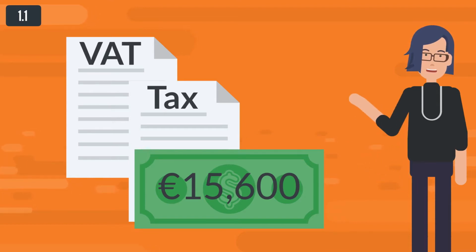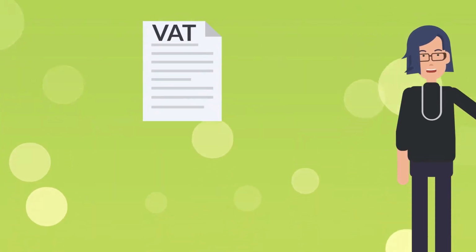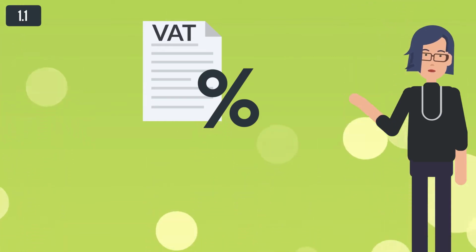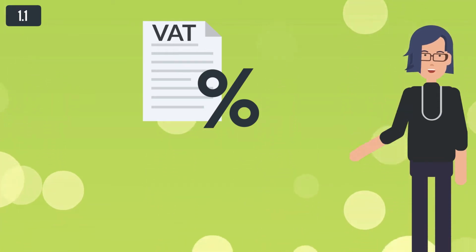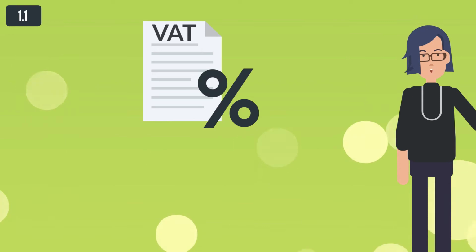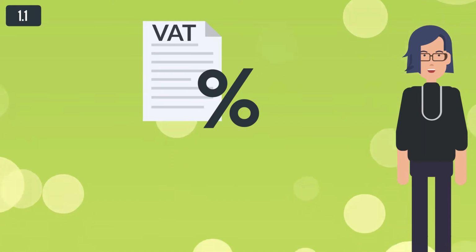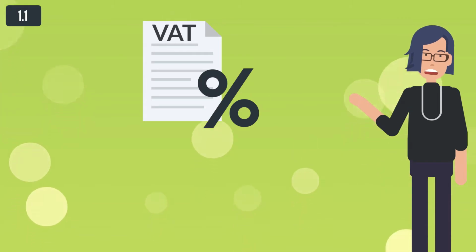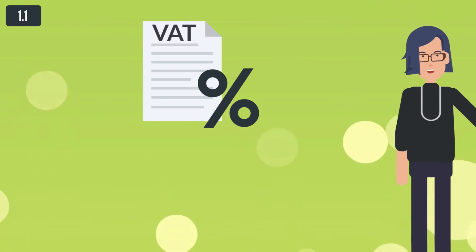VAT law provides as well for voluntary VAT registration even if taxable supply is lower than €15,600. In order to register for VAT and receive a VAT number, it is necessary to complete and submit the VAT registration form and support it with the relevant documents. After successful registration, the VAT authority will grant the person or company a VAT number and issue a VAT registration certificate. In this certificate, VAT authorities will establish the VAT periods. It is possible that the first VAT period will be more than 3 months, but all other periods will be equal to 3 months.